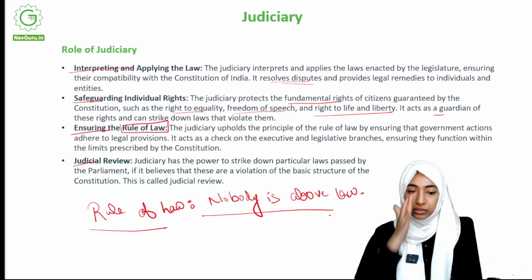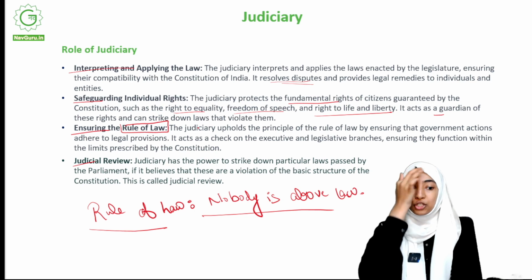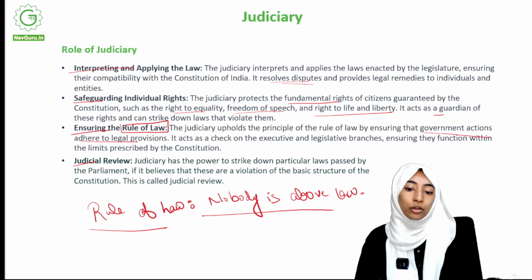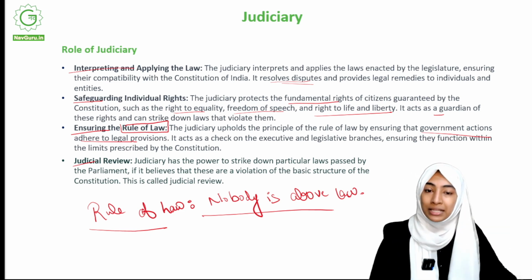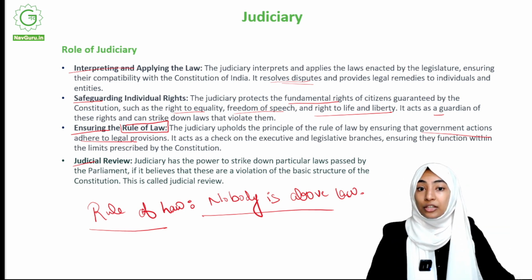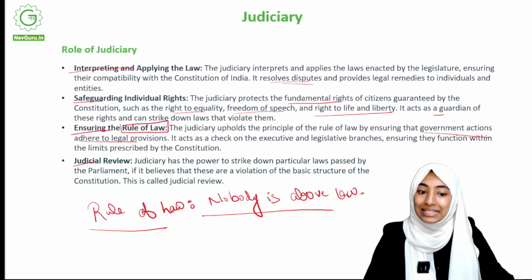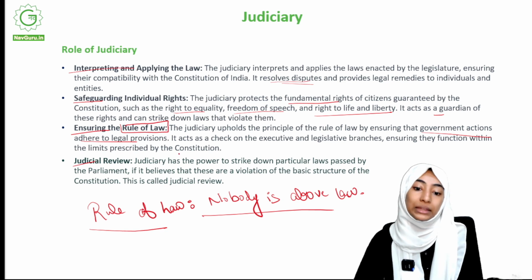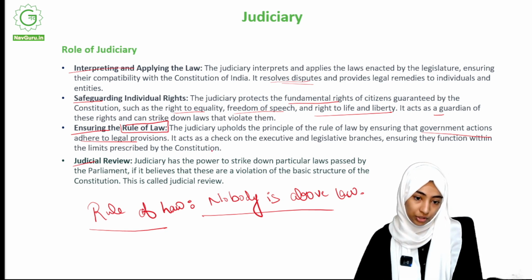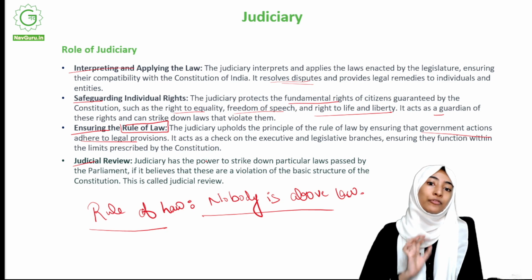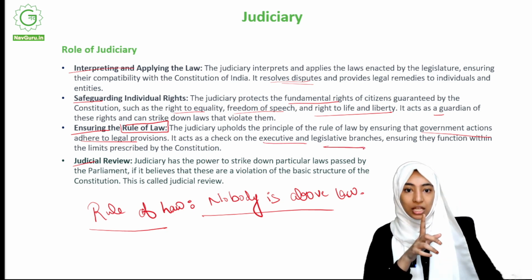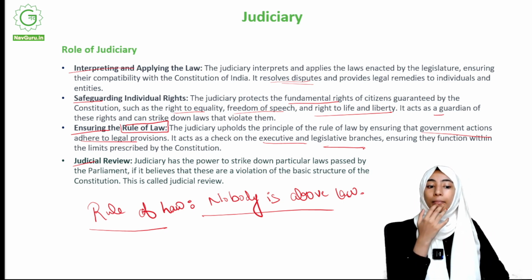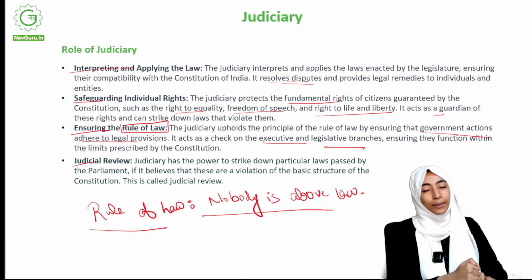So judiciary upholds the principle of the rule of law by ensuring that government actions adhere to legal provisions. So basically they ensure that whatever the government does adheres to legal provisions. It acts as a check on the executive and legislative branches, ensuring they function within the limits prescribed by the Constitution. Okay, so it's basically like a system of check on the other branches. So judiciary makes sure that the other branches function within the limits that are prescribed by the Constitution.